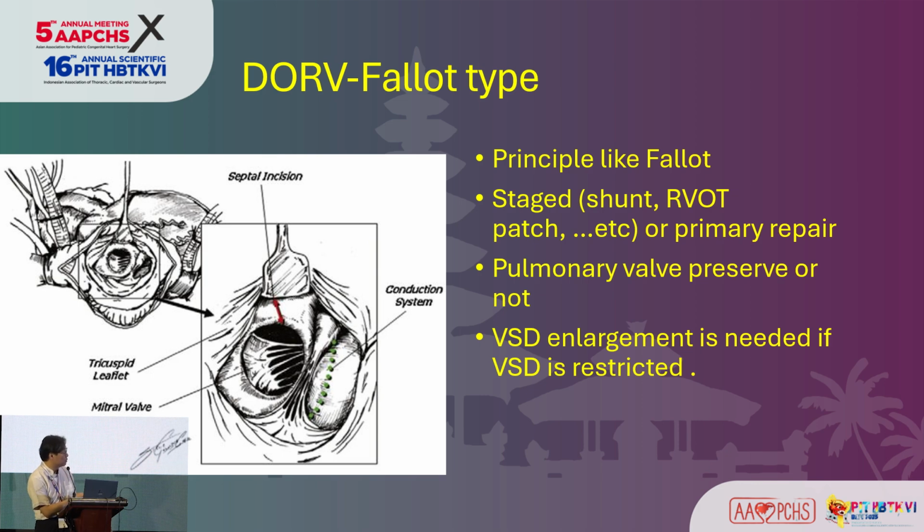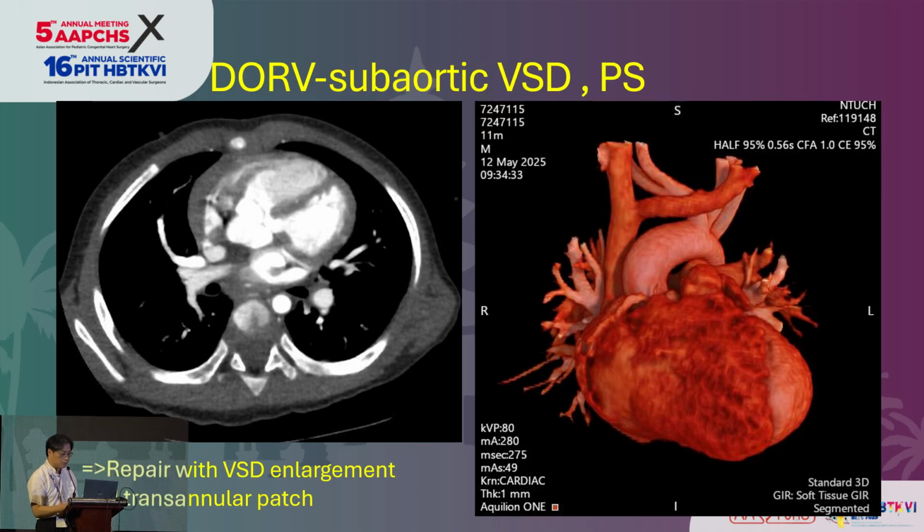This case shows the location and the technique of enlarging the VSD during the repair. For this case, the aorta arises almost entirely from the right ventricle, and the aorta and the mitral valve are discontinuous.